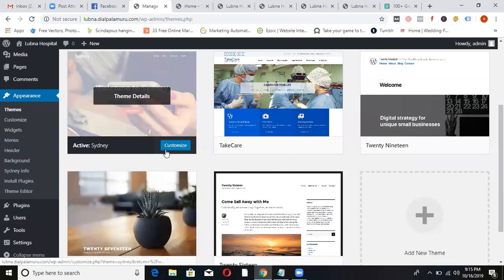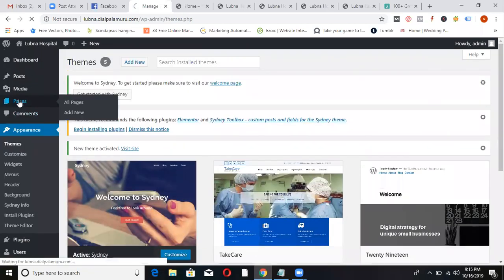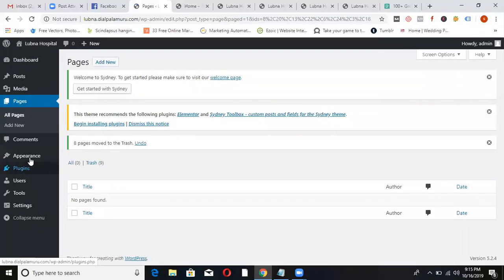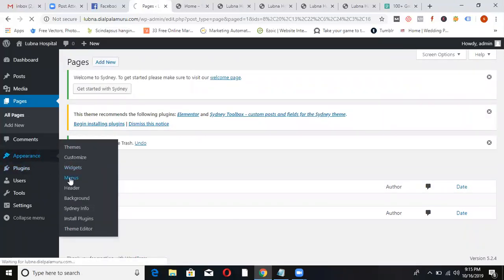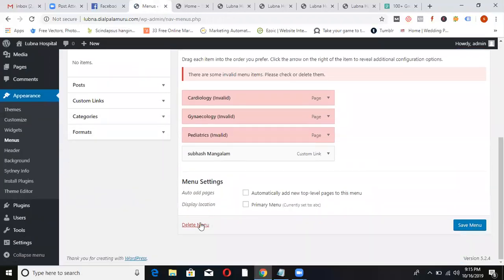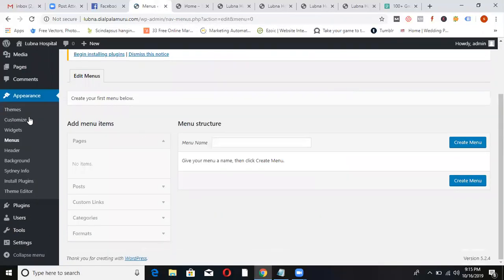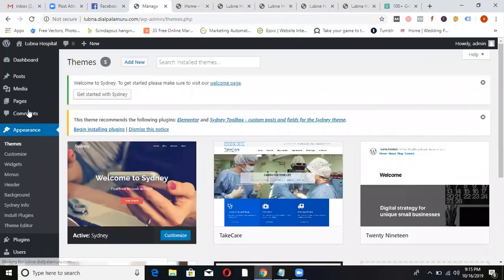So basically, I'll override this with a new theme. No. I'm going to delete everything because I'm going to give you all new. See here, deleting is also very easy. Select all of them. I removed the pages. Again, I'm going to the menu. I'm deleting the menu. 2 menus I've created, 2 menus I'm going to remove. So I just have to create a single. Everything from scratch, you have to do it.